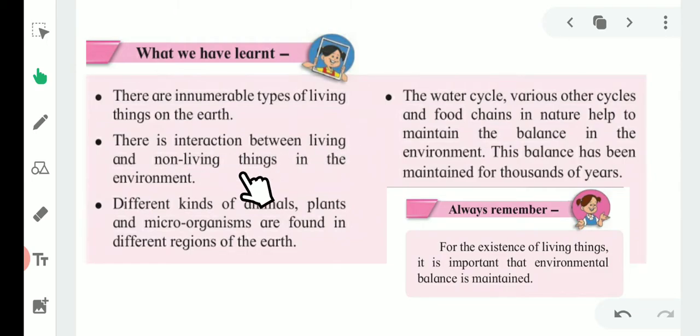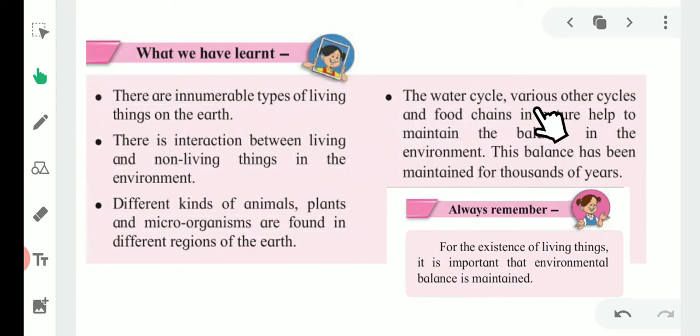There is interaction between living and non-living things in the environment, which means living things are interconnected with non-living things for their food, shelter, etc. Different kinds of animals, plants, and microorganisms are found in different regions of the earth, which means lions and tigers are found in forest regions, polar bears are found in snowy hilly regions, and in a river, fishes are found. In this way, different organisms are found in different regions of the earth.